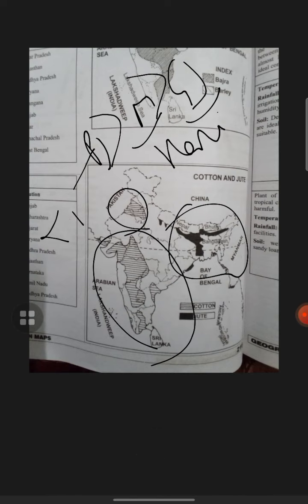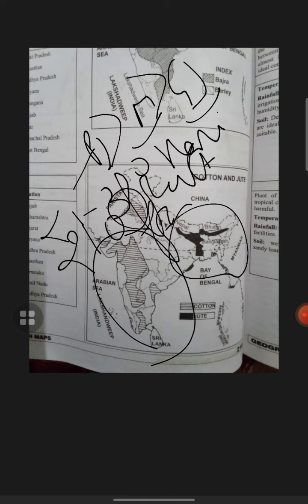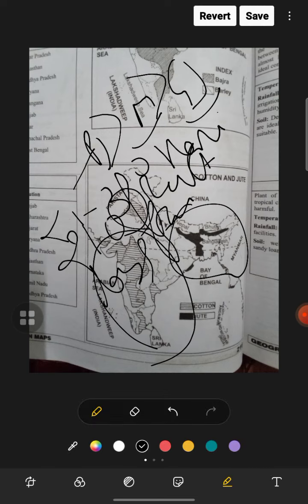Temperature is 21 to 30 and 210 frost free days are required. Deep black soil is needed, and it even grows in alluvial soil and laterite soil also.